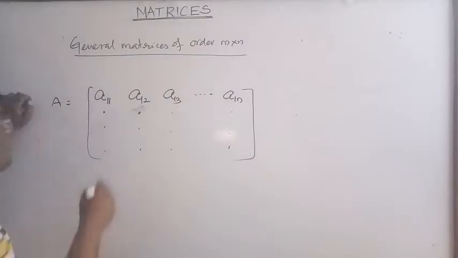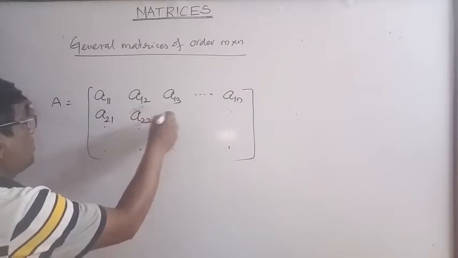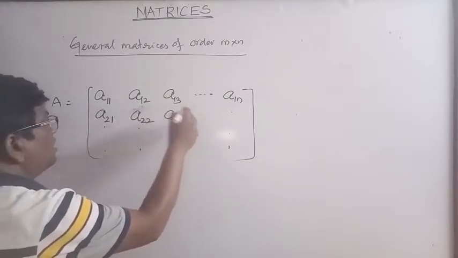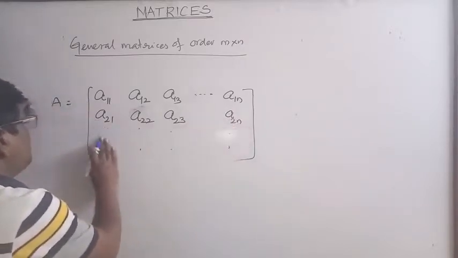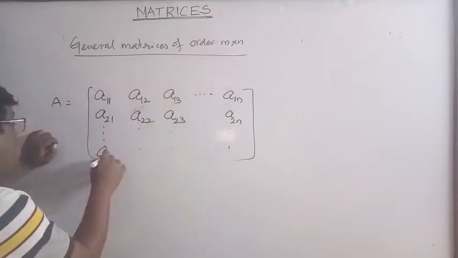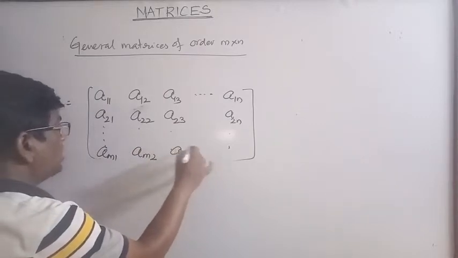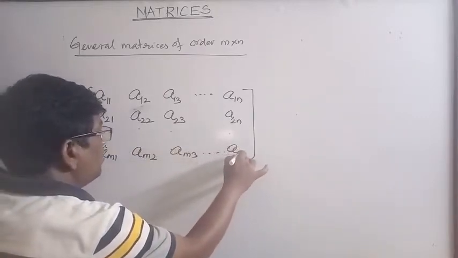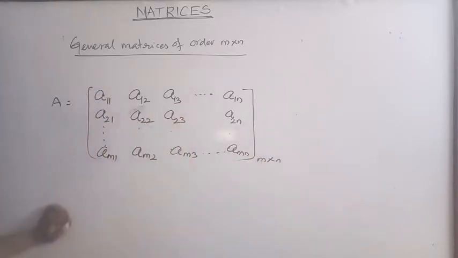Similarly, this is second row, first column, and this is second row, second column, second row, third column, and this is second row, nth column. Similarly, the number of rows is equal to m here: mth row first column, mth row second column, mth row third column, like this, mth row nth column. This is of order m into n, m by n.